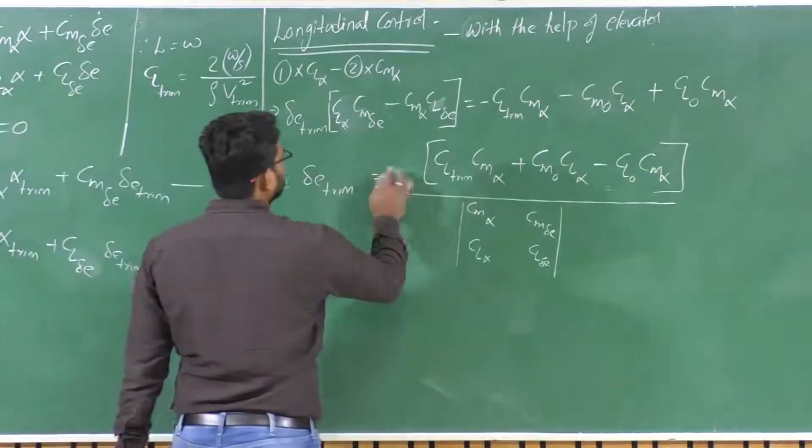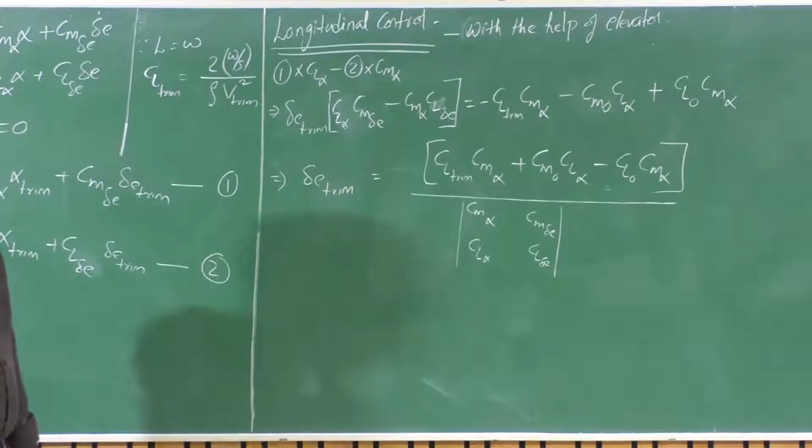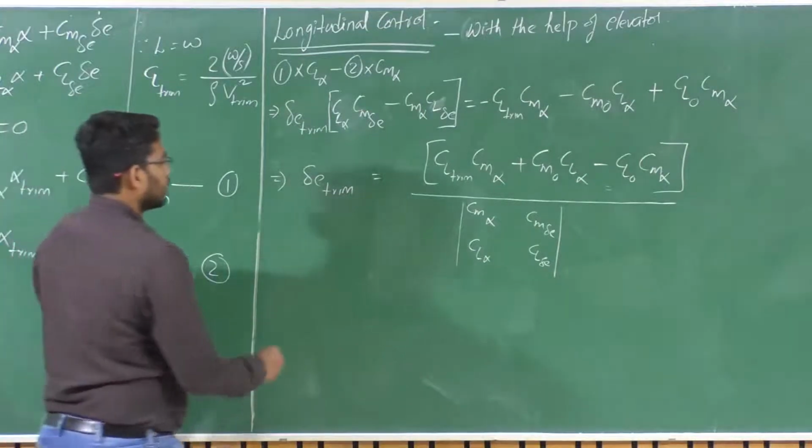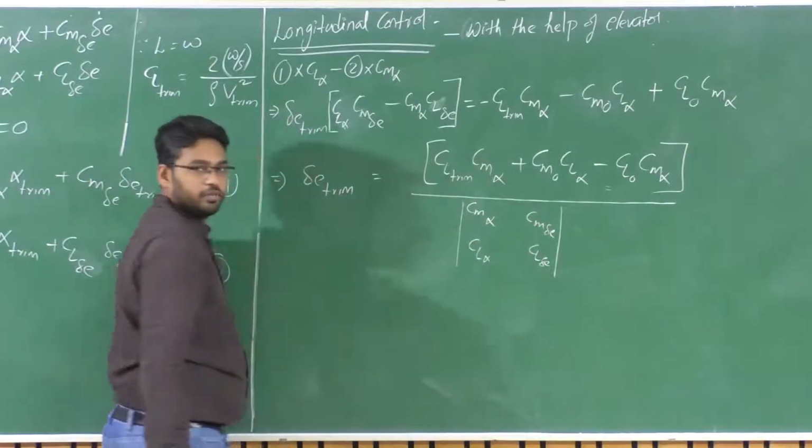In that case, this minus will not be there. Okay? Fine. So similarly, Cm alpha Cl delta E minus Cl alpha Cm delta E.